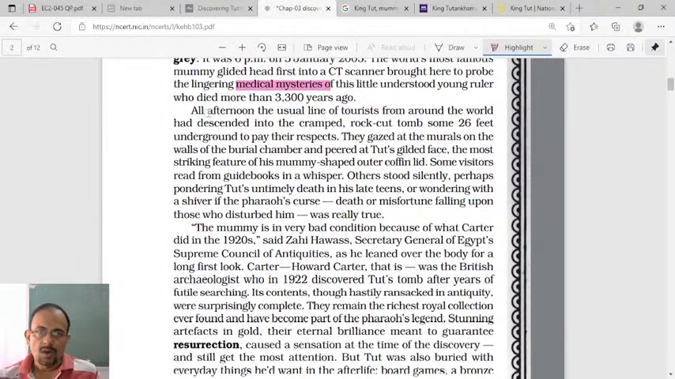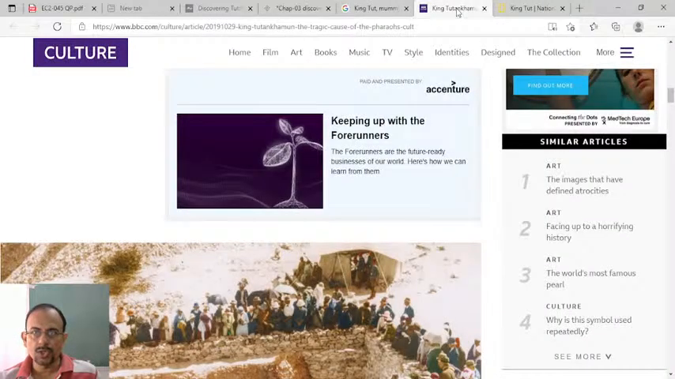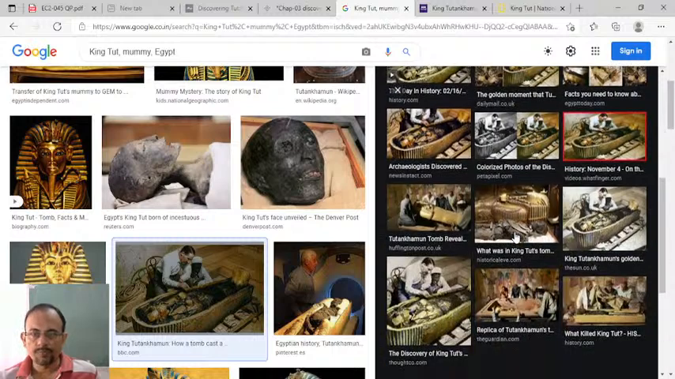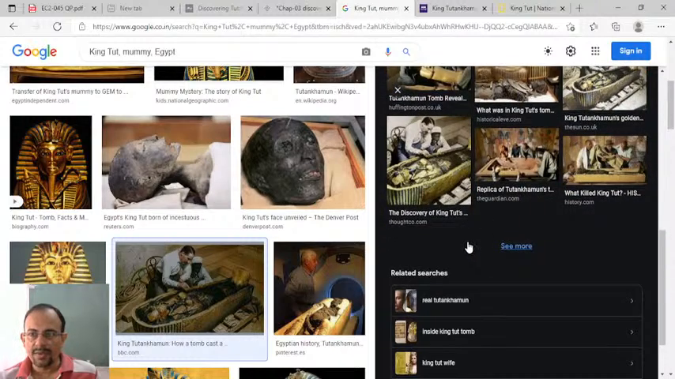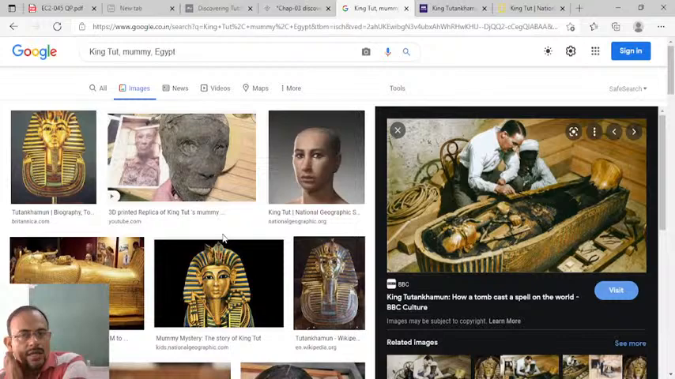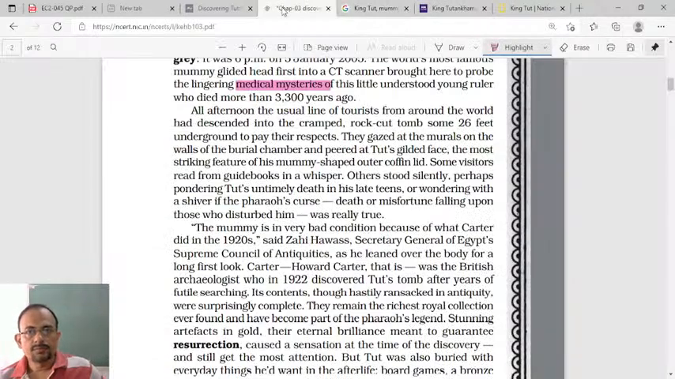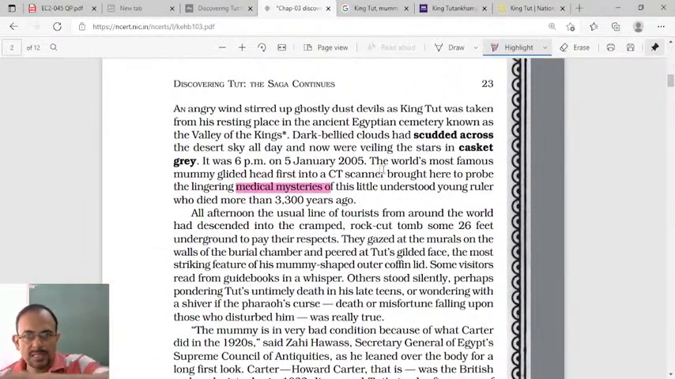So all afternoon, the usual line of tourists from around the world had descended into the cramped rock cut tomb, some 26 feet underground, to pay their respects. I showed you a picture of the tourists, right? So they are seeing the things. Okay, I showed you a picture. So this is what all the tourists came from different places to see, this procedure.